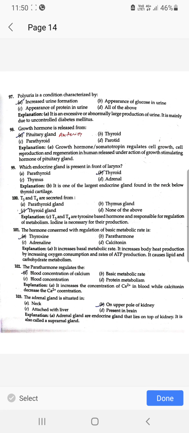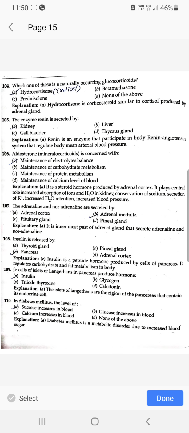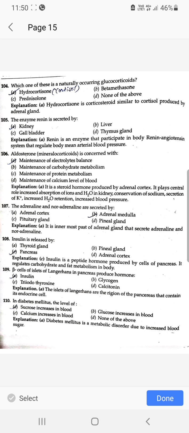स्टार्ट करते हैं 101 से। The hormone concerned with regulation of basic metabolic rate is thyroxine. The parathormone regulates the blood concentration of calcium. The adrenal gland is situated on the upper pole of kidney. Which one of these is a naturally occurring glucocorticoid? Hydrocortisone. इसको cortisol भी बोलते हैं.